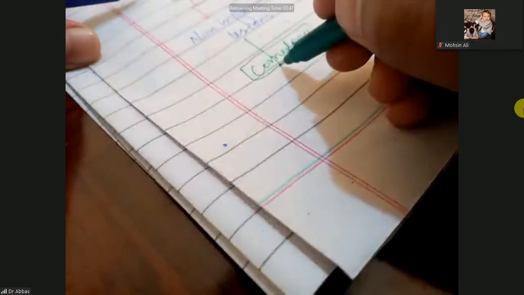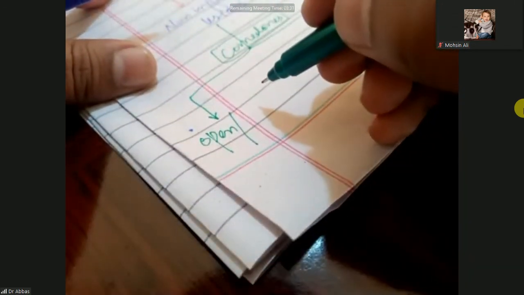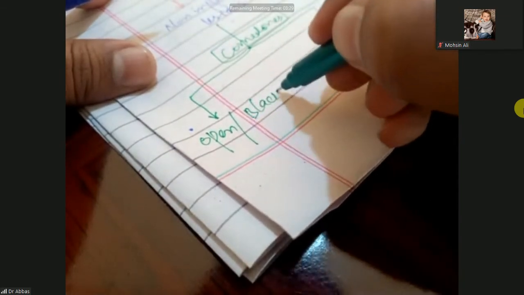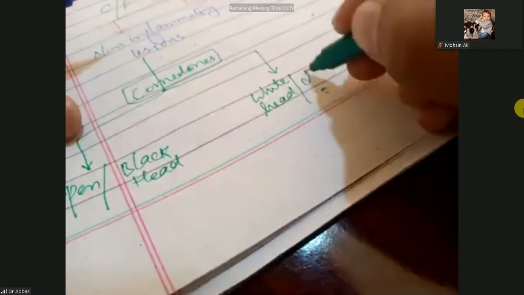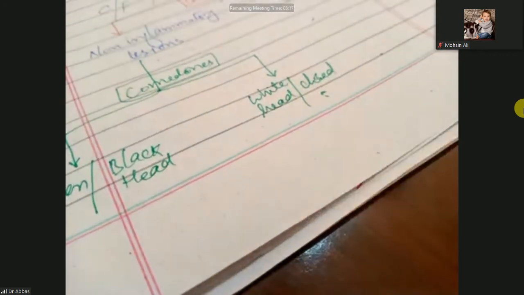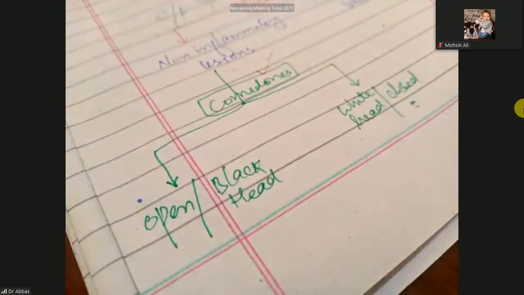These comedones are further divided into two groups. One is the blackhead and the other is the whitehead. One is the open comedone, the other name is the blackhead. The other type of comedone is the white comedone, or whitehead, or closed comedone. I will show you the image. These comedones are the non-inflammatory lesions.